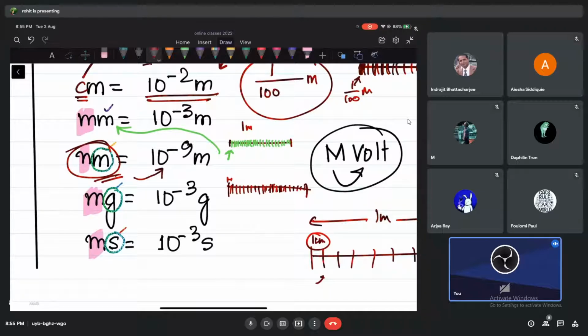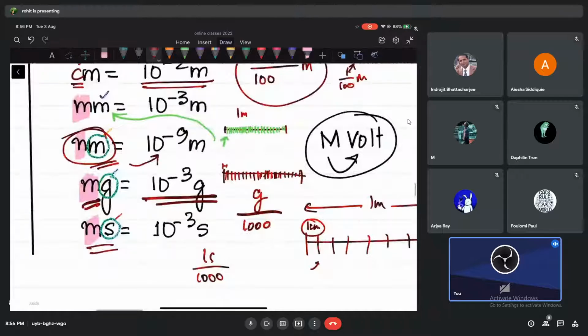That is such a small distance, that is what we call nanometers. Then mg is milligrams, 10 to the power 3 grams. That means you take a gram and divide by 1,000. That is called a milligram. Millisecond: take 1 second, divide into 1,000 parts. It's such a short duration. That is your 1 millisecond.